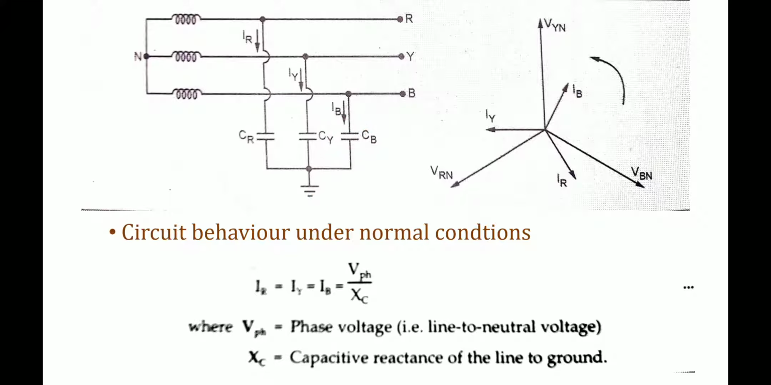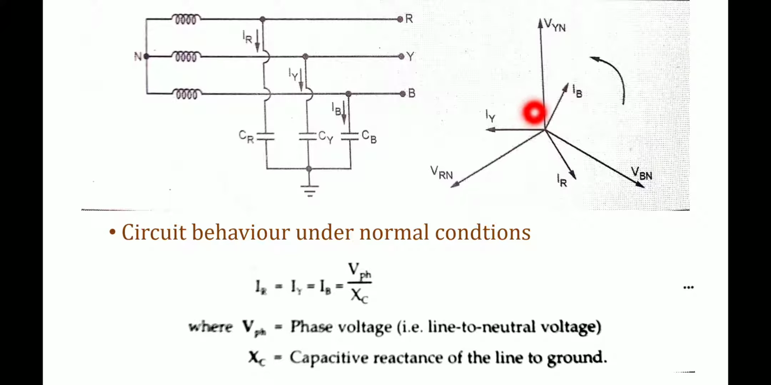I hope you all know, if resistance is there, the current will be in phase with the voltage. If inductance is there, the current lags the voltage by an angle of 90 degrees. If capacitance is connected, this capacitive current leads the respective voltage by an angle of 90 degrees.